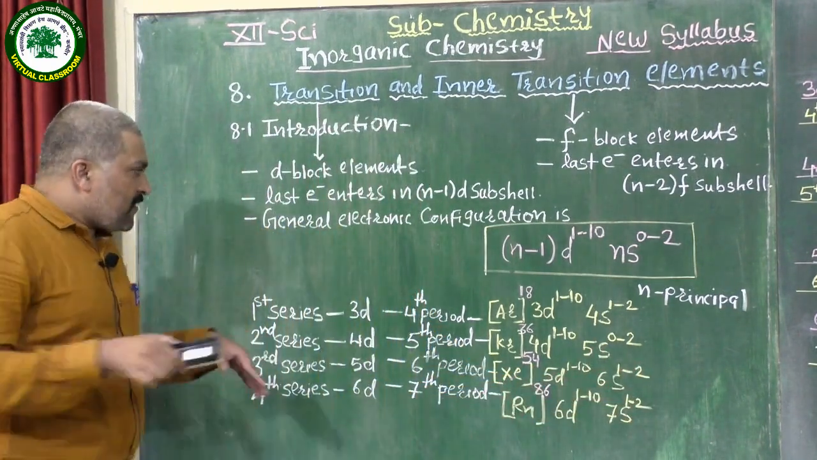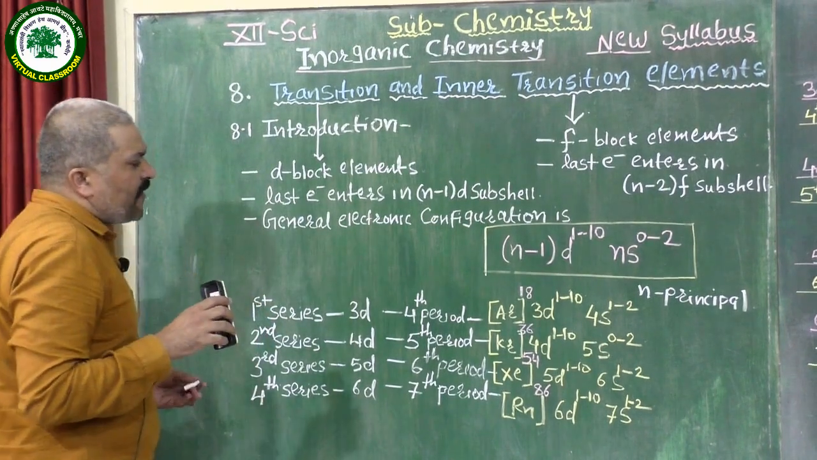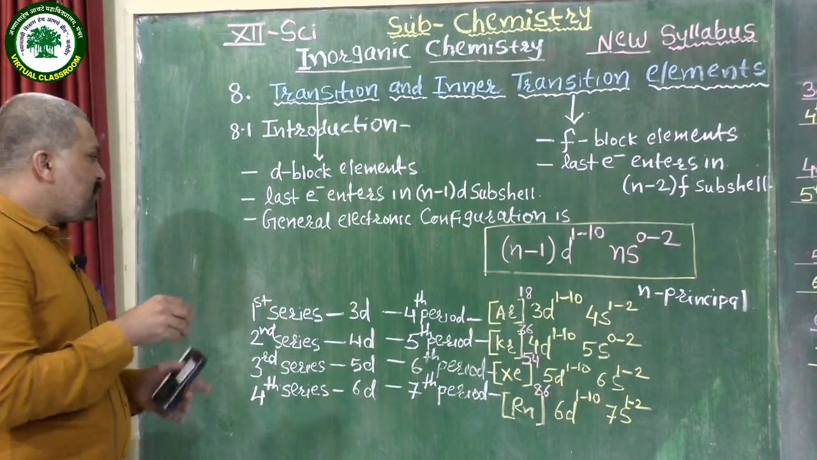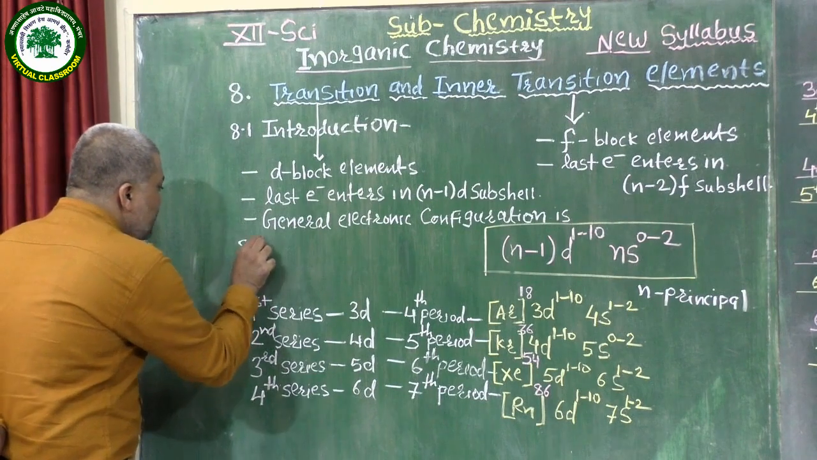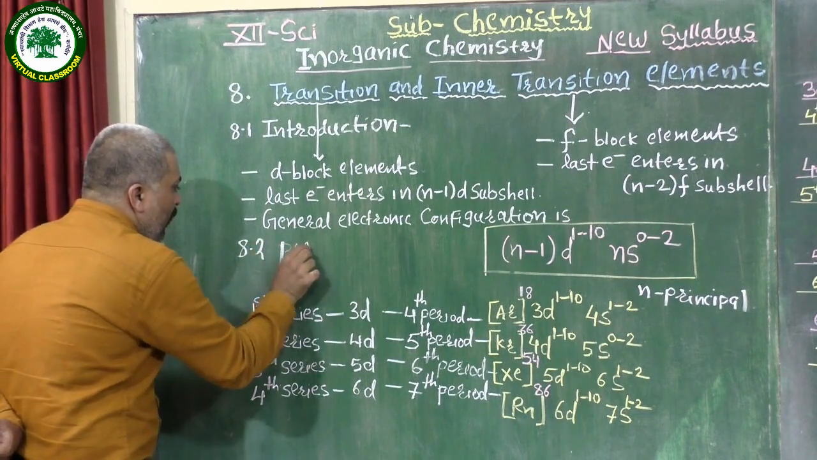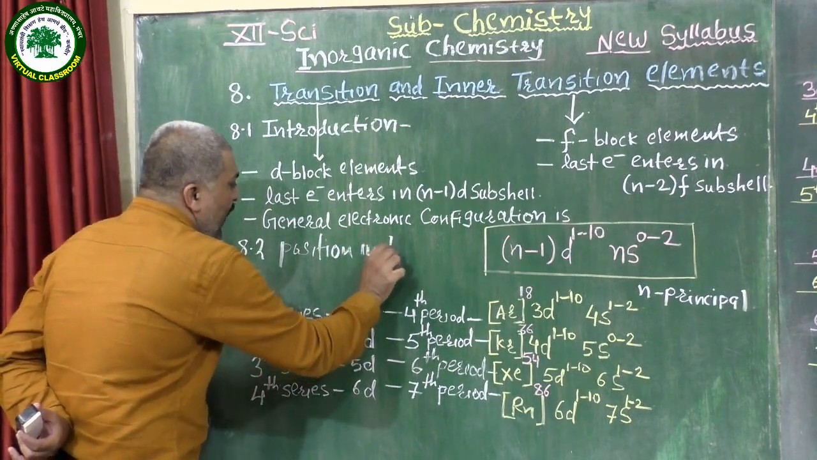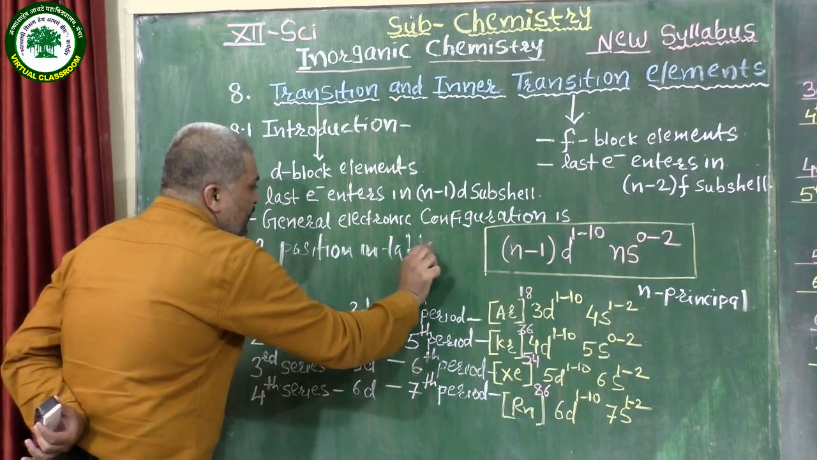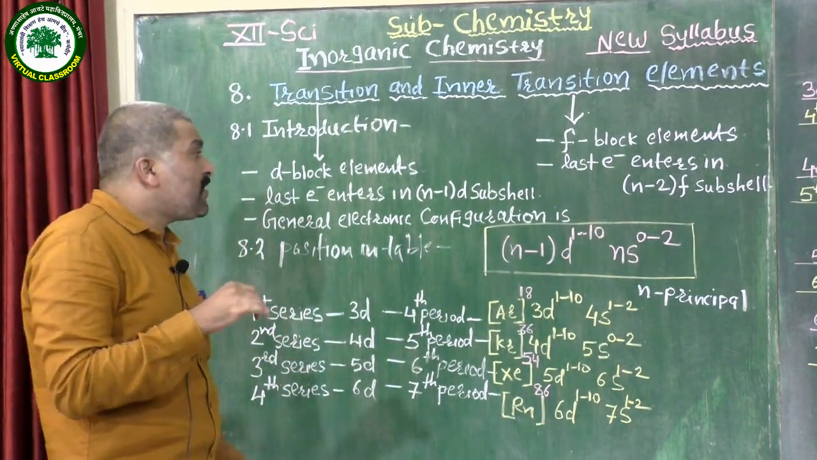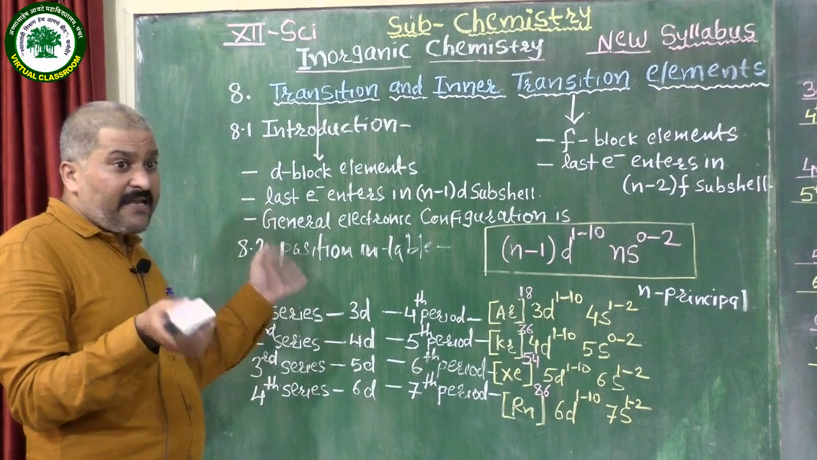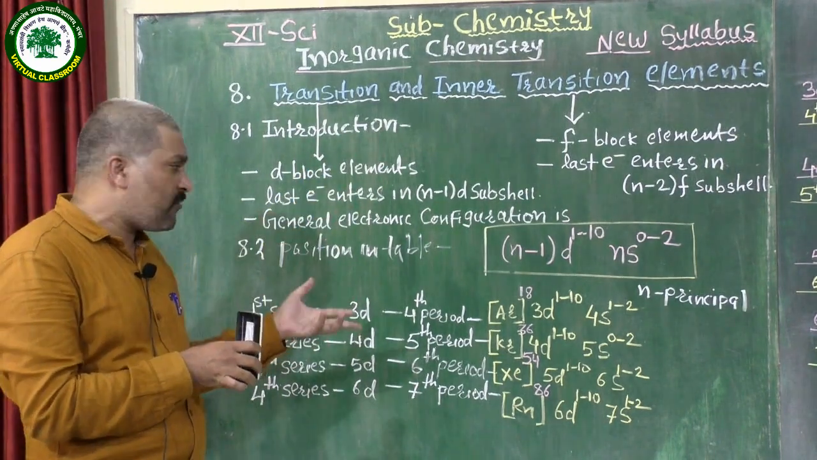After studying the general introduction of the electronic configuration, the second bit it is necessary to study is the position in the periodic table. We know that the actual position of d block elements in the periodic table is in between the s block and p block. Therefore, they are known as transition metal elements, as we have seen before.